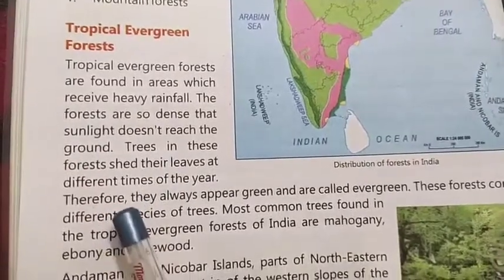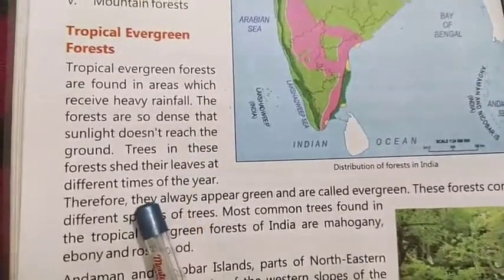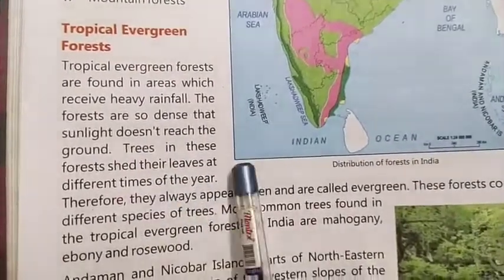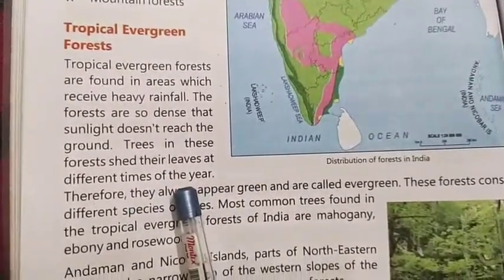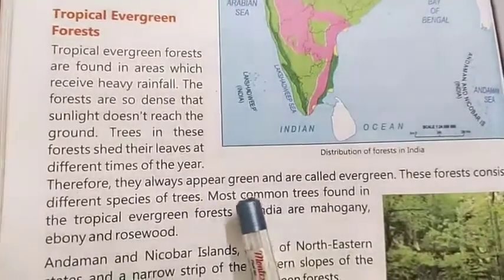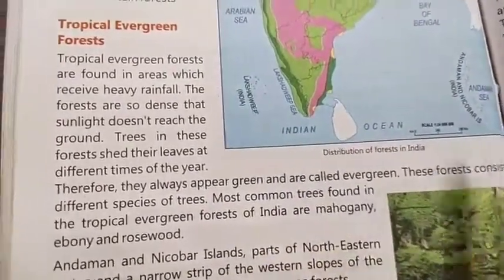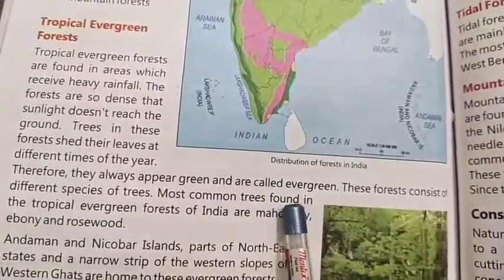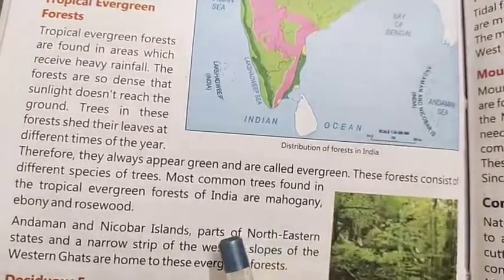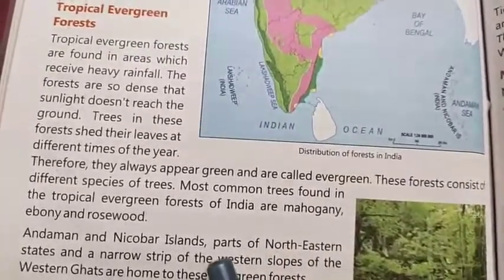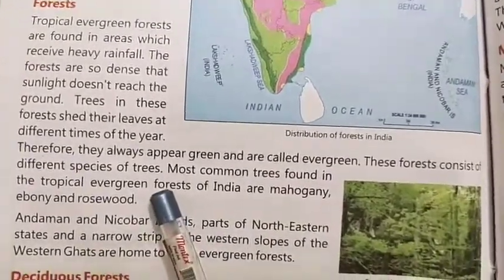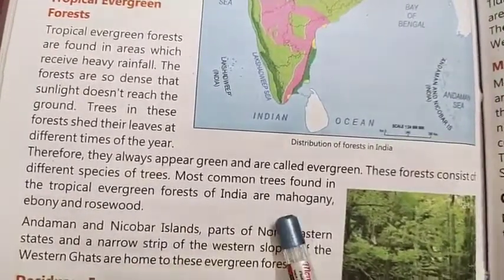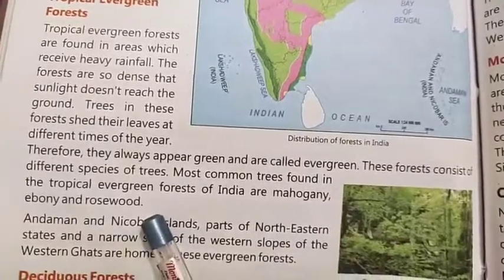Again, we know that trees shed leaves, but trees in an evergreen forest shed their leaves at different times of the year. Because of this reason, the tropical evergreen forest is called evergreen. These forests consist of many species of trees. The most common trees found in the tropical forest are mahogany, ebony, and rosewood.